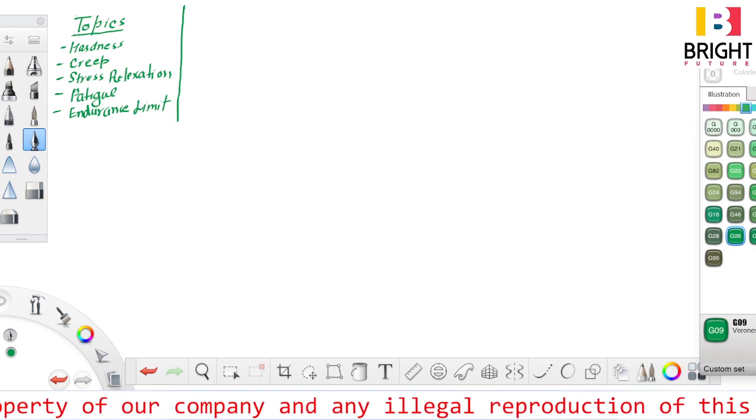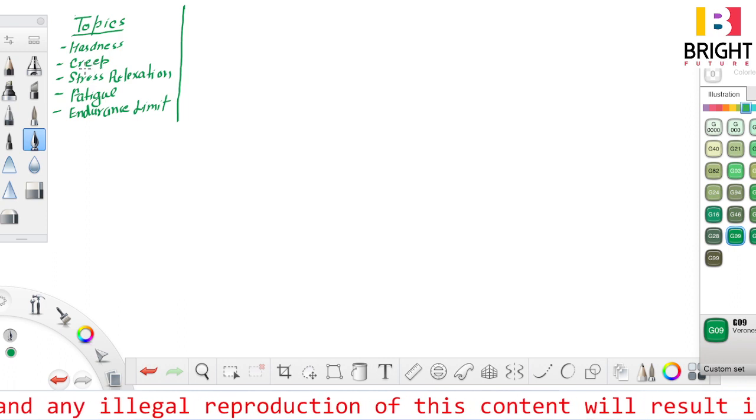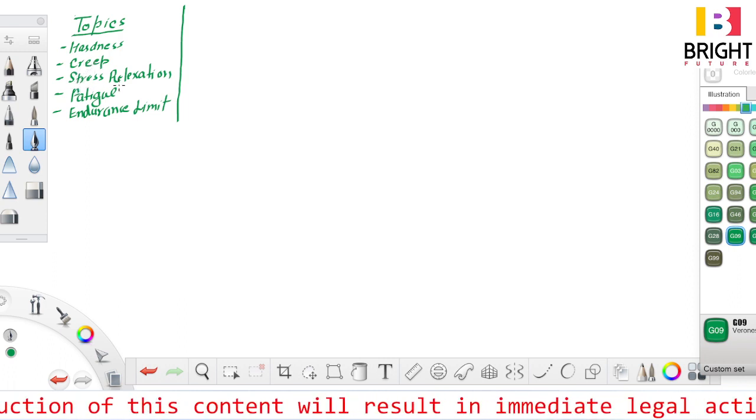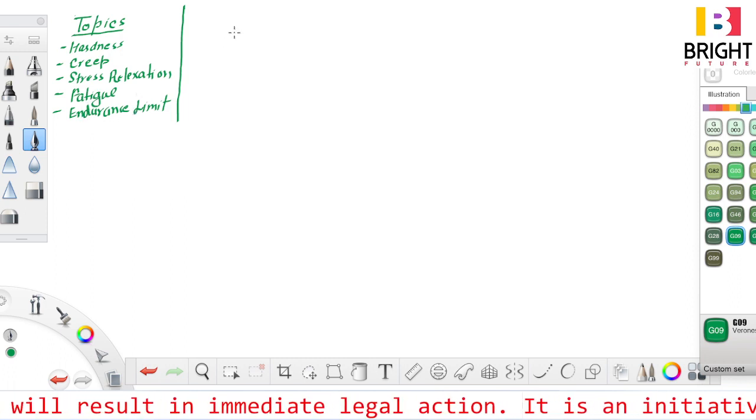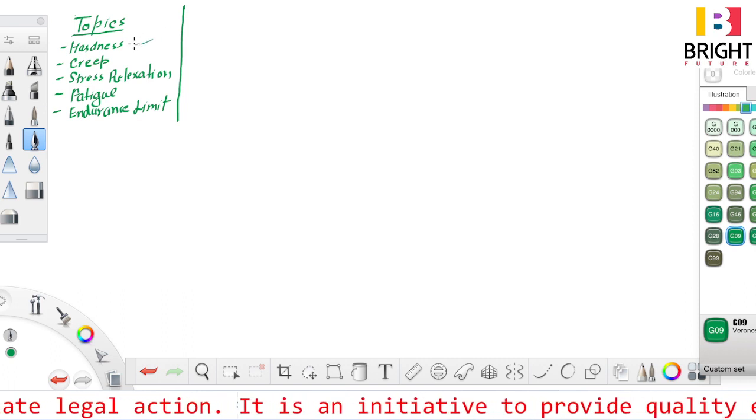Today I'll cover these topics. First one is hardness, another one is creep, and then stress relaxation, then fatigue, and then endurance limit. Let us start. What is hardness? The first topic is about hardness.